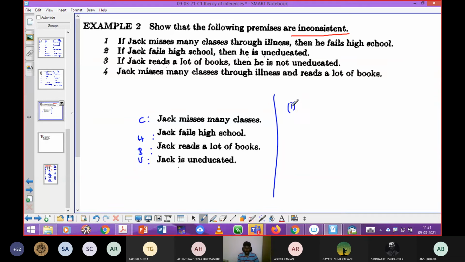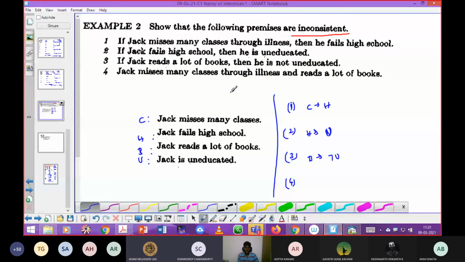Can you symbolize the first premise with respect to these variables? C implies H. Second, H implies U. Okay, third, B implies negation U. Very good. Last one, C and B.